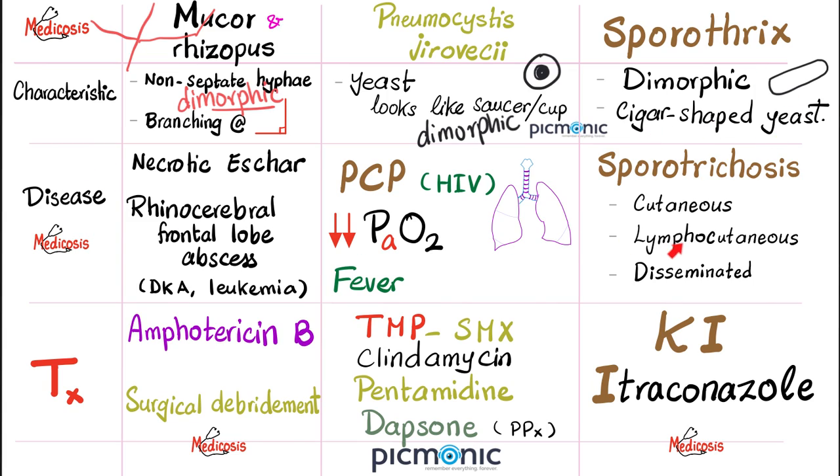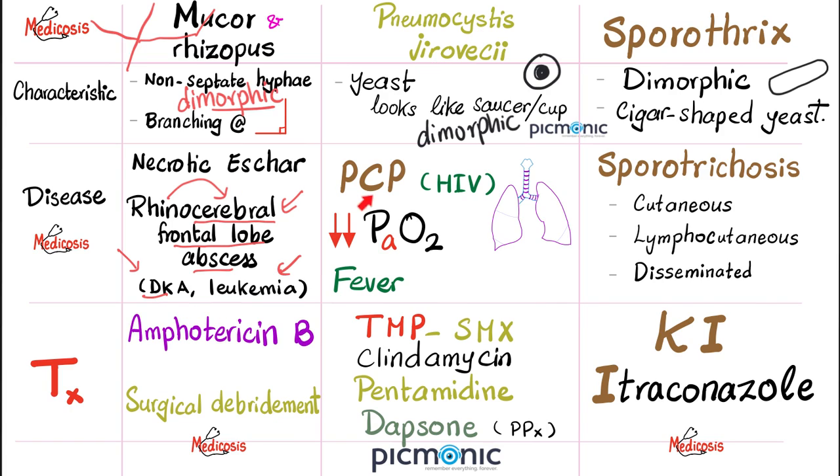The yeast looks like a cigar. Next, let's talk about clinical diseases. Mucor and Rhizopus can lead to a black necrotic eschar on the face, hence the old name zygomycosis. Nose, and then cribriform plate of the ethmoid bone, and then we're going to penetrate through and infect the brain, causing frontal lobe abscess in the brain. If you have diabetic ketoacidosis or if you have leukemia, you are high risk.